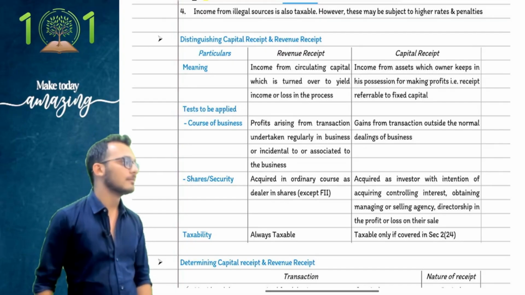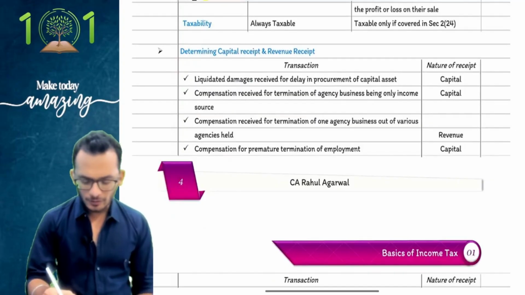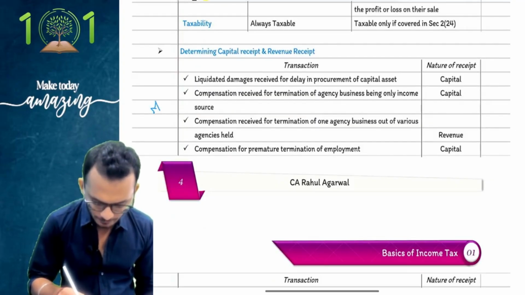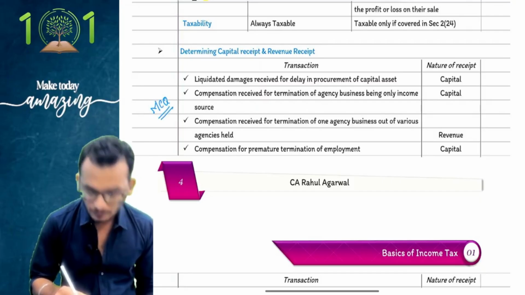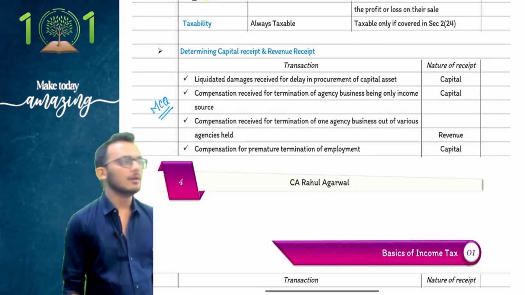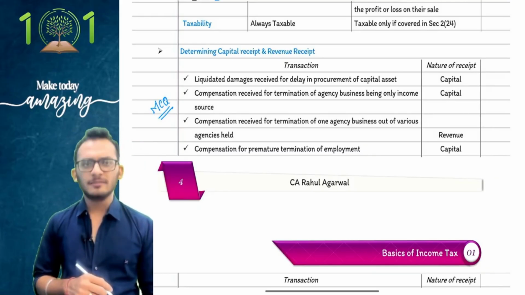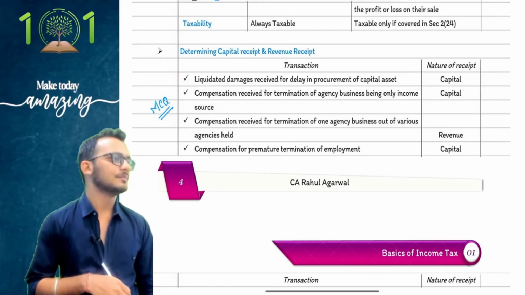If I'm receiving a gift, very good. All the examples are given at the bottom. This is what you're going to note down as MCQ. MCQs basically come and say, if I'm going to receive, do you know what liquidated damages is? English?